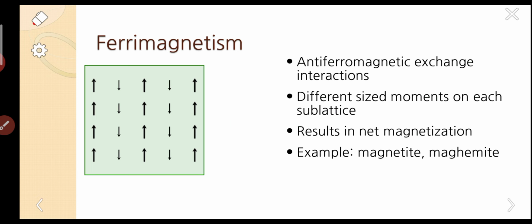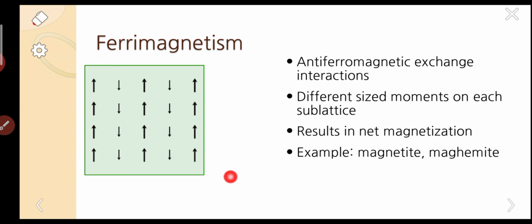That means 3 Bohr magnetons. That is the actual representation, but for simplification I am giving 5, 2. So the net magnetic moment was 3. That means there is some net magnetic moment in the specimen. This is the simple explanation of ferrimagnetism.